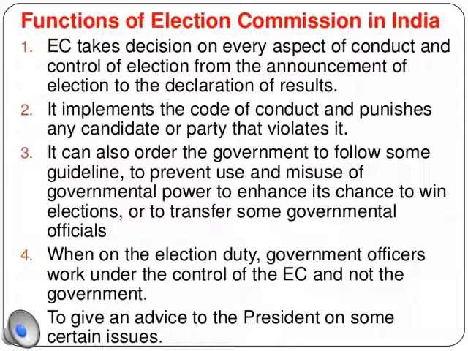Now let's see the functions of the Election Commission. How it controls and looks after, how it provides the guidelines to conduct the elections smoothly. See one by one. It implements the code of conduct and punishes any candidate or party that violates it. So it prepares certain rules and regulations, and if any candidate or party person goes against those rules and regulations, then he is going to be punished by the election commission.